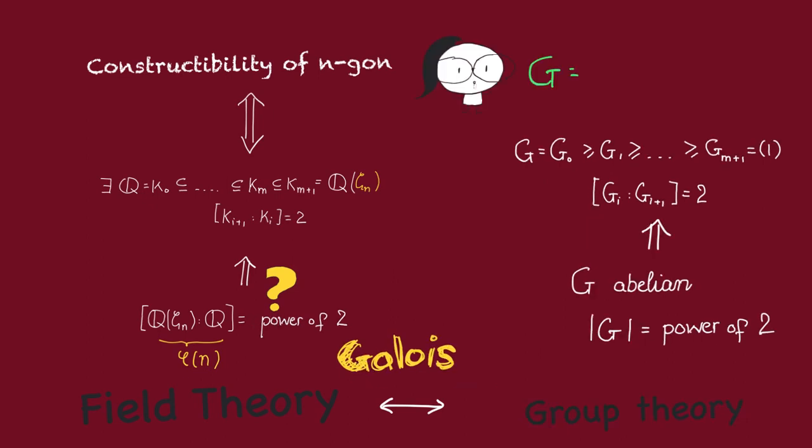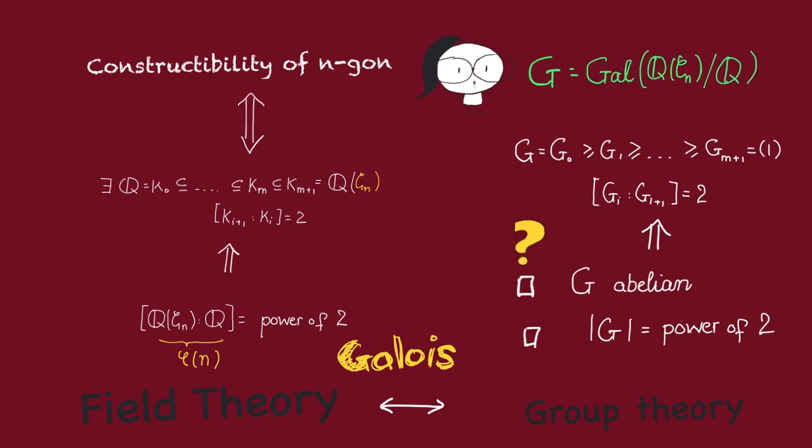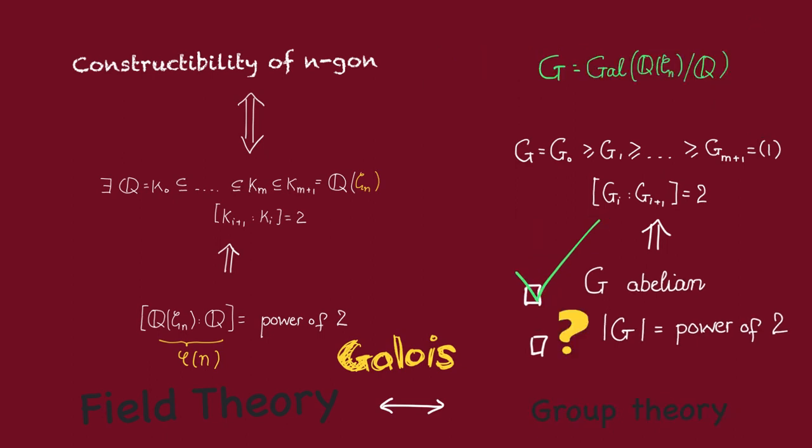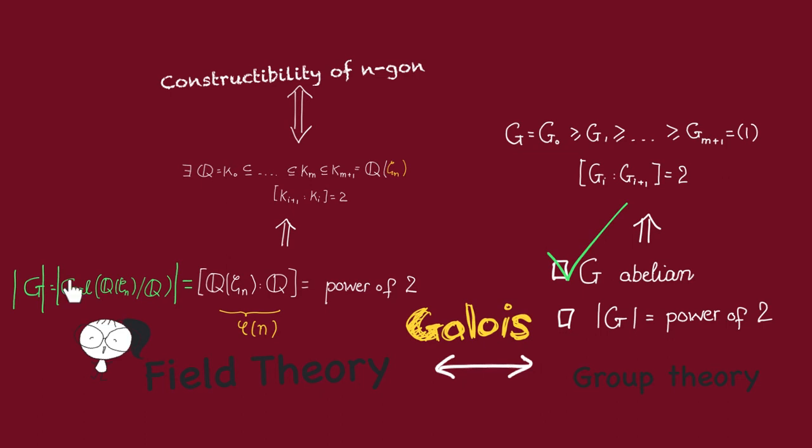How about we try applying this theorem for G equal to the Galois group of this cyclotomic extension. Let's check if it satisfies these hypotheses. First, is G abelian? Yes, indeed, we even know what it is. So that is checked. Next, is the order of G a power of 2? Yes, again, because the order of this Galois group is just going to be equal to the degree of this extension, because it's Galois. Therefore, this hypothesis is also satisfied.